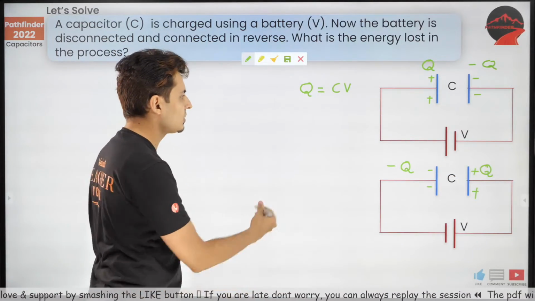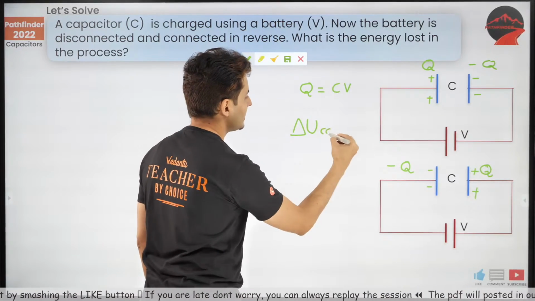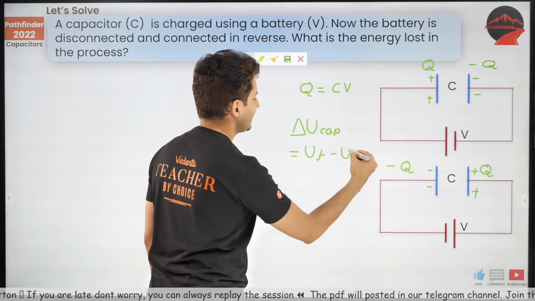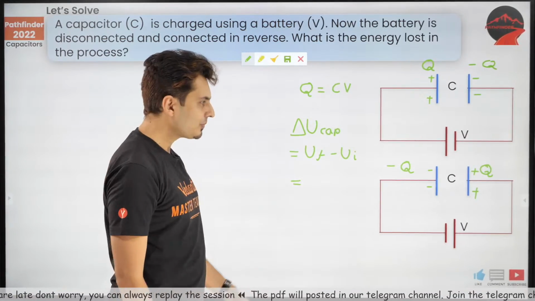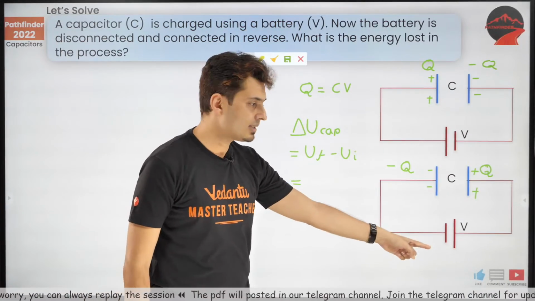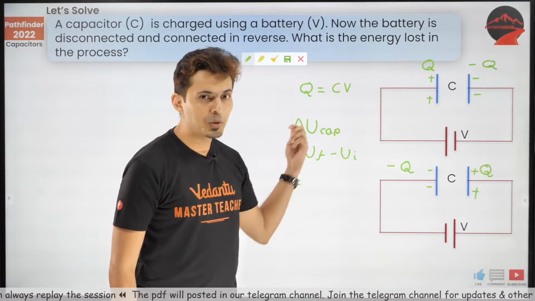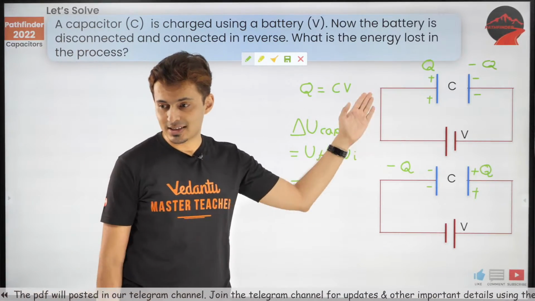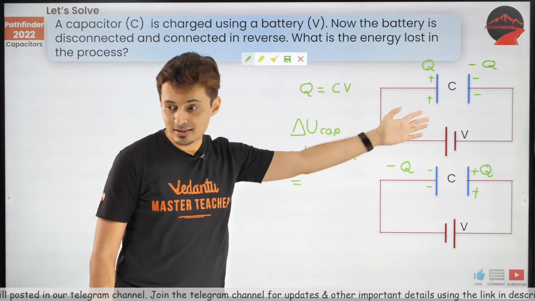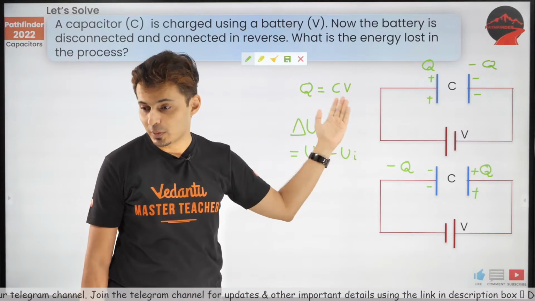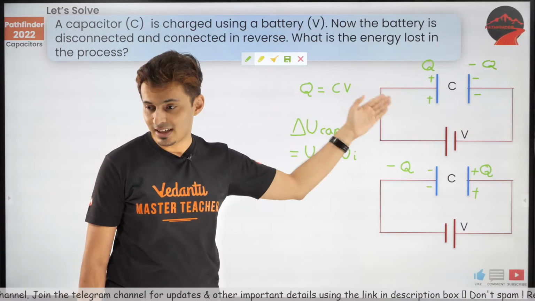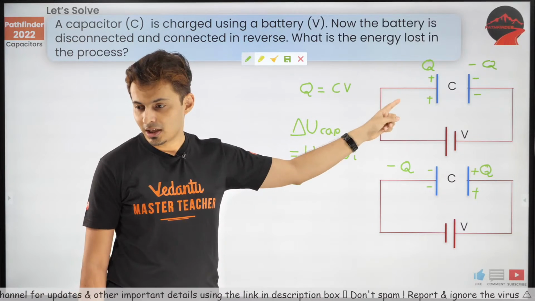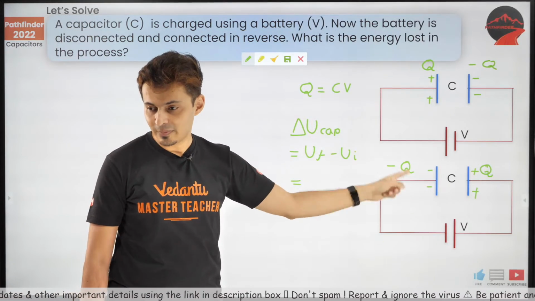Now quickly answer this question. What do you think is the change in the energy of the capacitance? Come on, final energy minus initial energy. What do you think is the answer? Charge is same, capacitance is same, voltage is same. What do you think is the change in the energy? It will not be different, Ganesh, because voltage is same, capacitance is same. So magnitude wise they will be same. I hope you understood why it is not different. I hope it is understood why the charges were same.